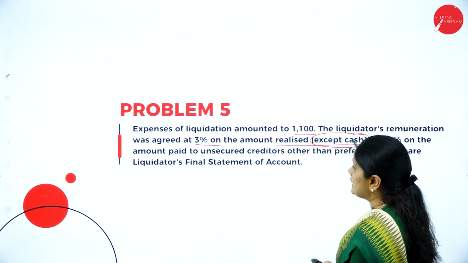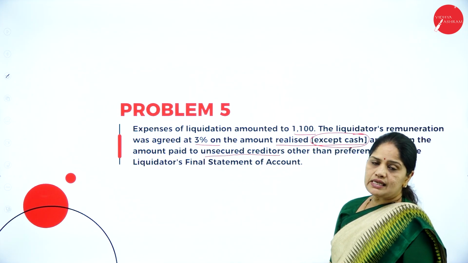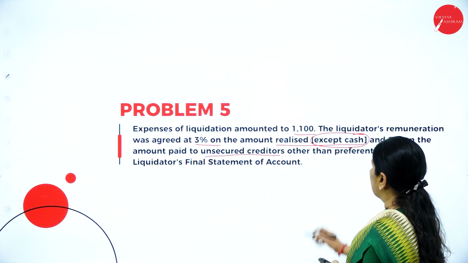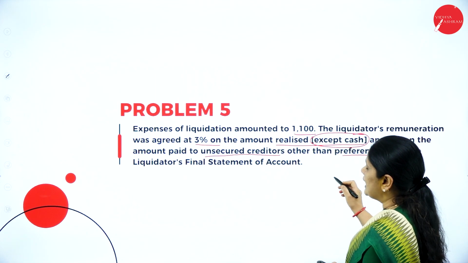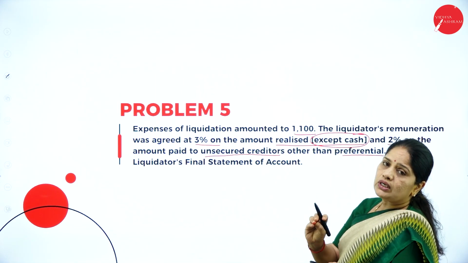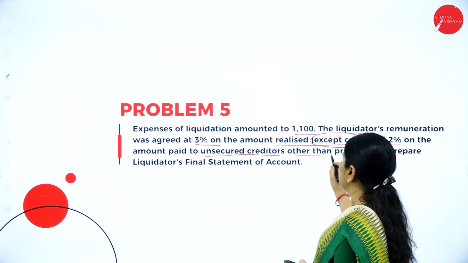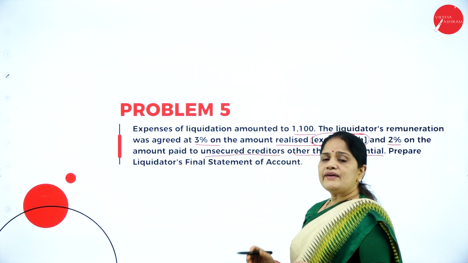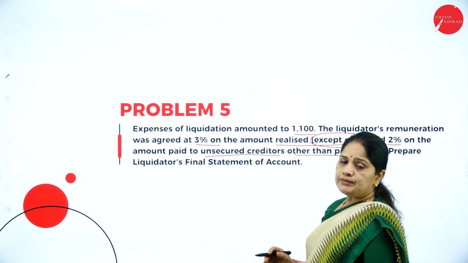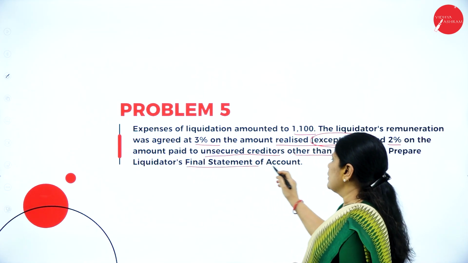And 2% on amount paid to unsecured creditors. So whatever is the amount paid to unsecured creditors, you have 2% on that. So other than preferential. So if they tell that only on unsecured creditors, then you can calculate only on unsecured creditors. But if they don't mention other than preferential creditors, then you have to include preferential creditors when you are calculating the 2% commission for the liquidator. Prepare liquidator's final statement of account.